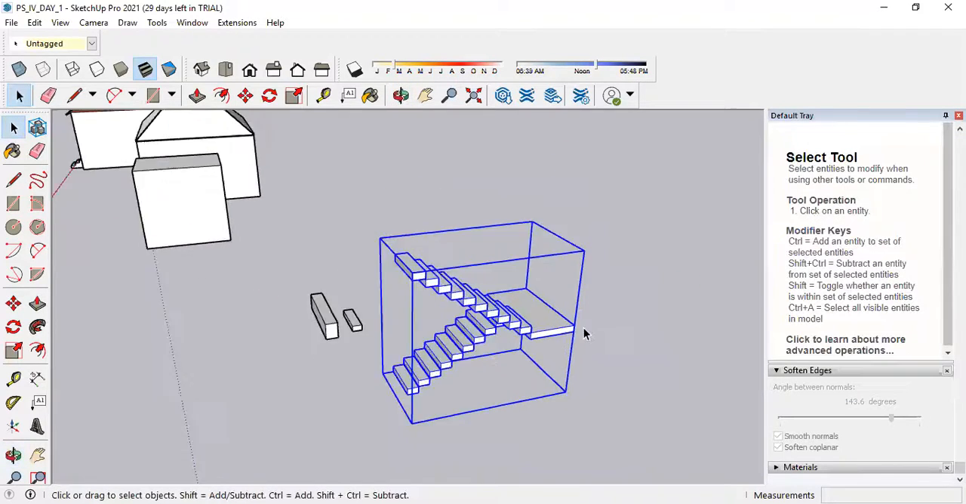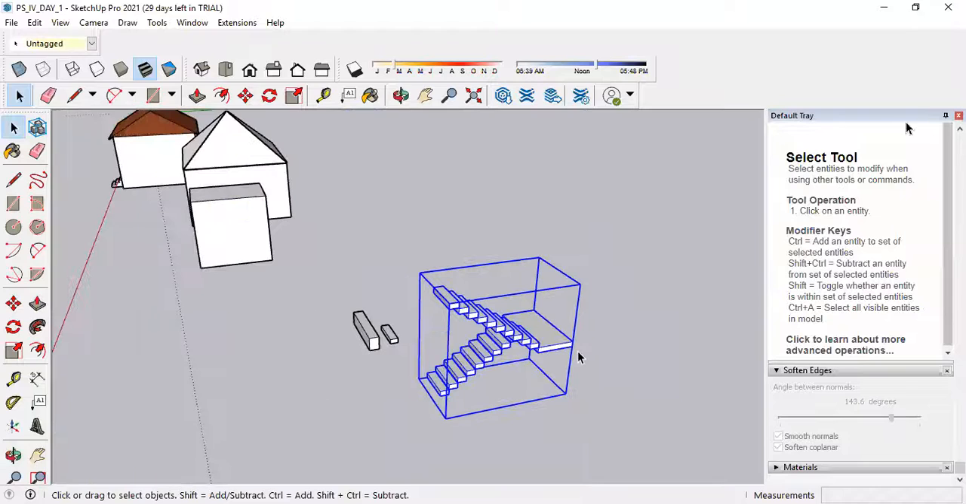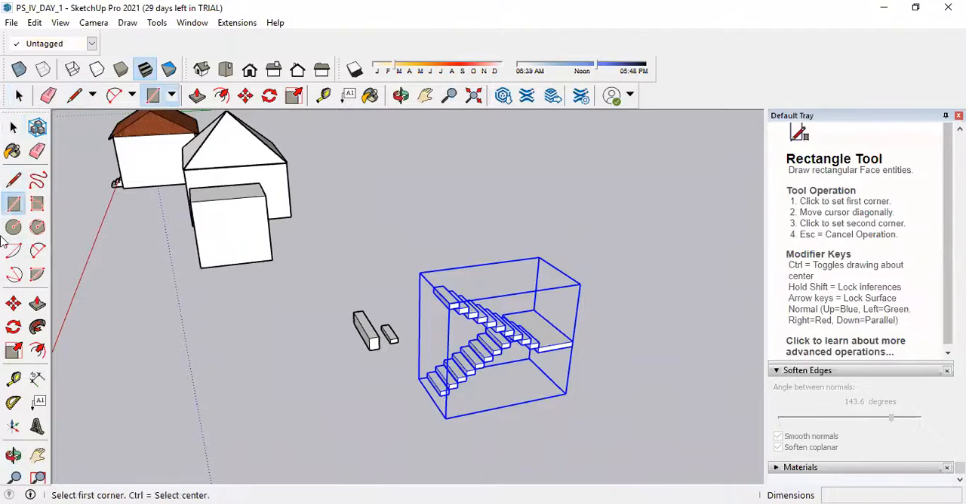Did you understand how to make the staircase? Is there any issue? Okay, if you have not understood, there is another simple way. I will tell you how.